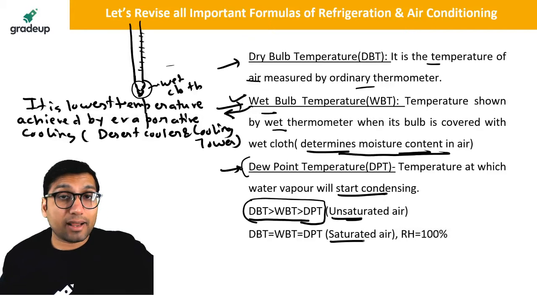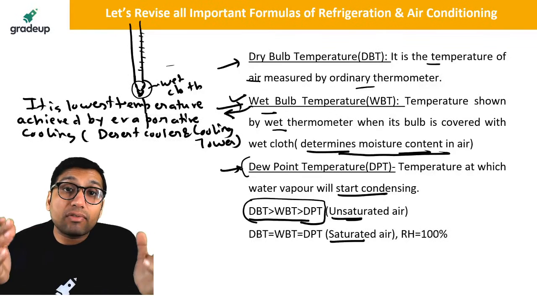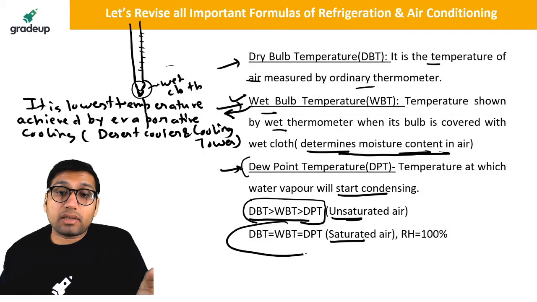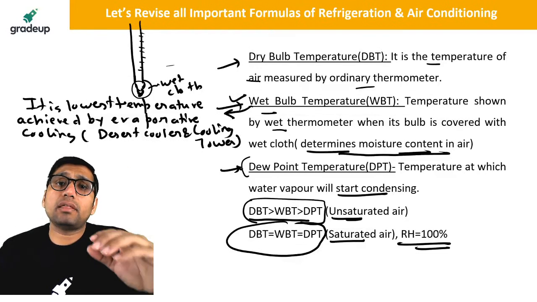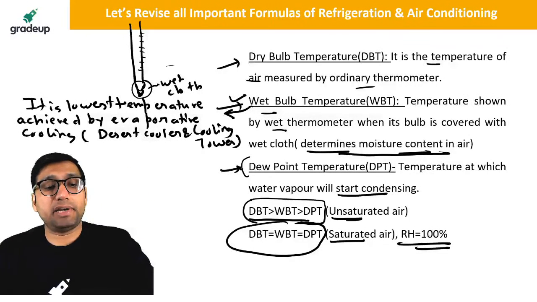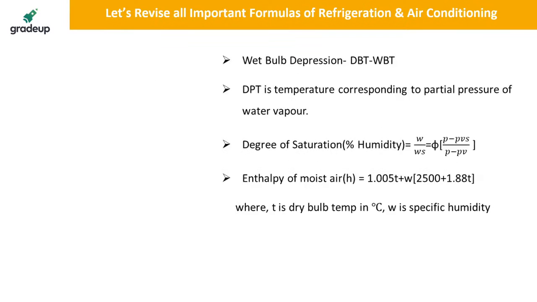But for saturated air, the air which has got completely saturated with water vapor, in that situation all these temperatures become equal and relative humidity becomes 100%. That means the moisture absorption capacity is completely exhausted. Okay, clear?